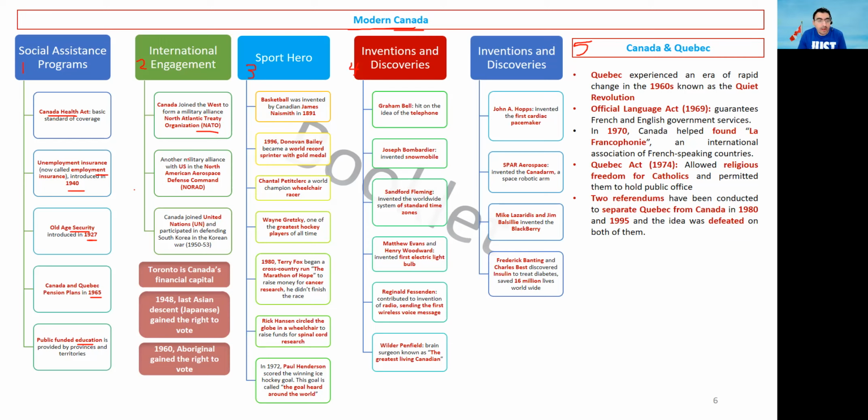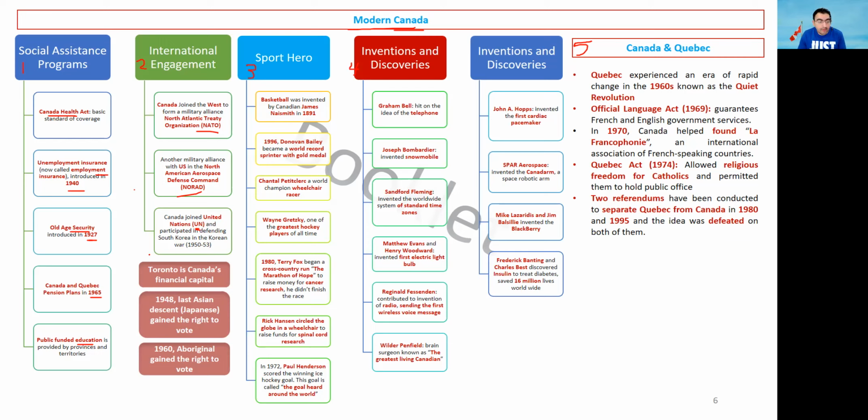Next agreement is another military alliance with the US, the North American Aerospace Defense Command, which is NORAD. This is a special agreement between the USA and Canada. And last but not least, Canada joined the United Nations and participated in defending South Korea in the Korean War between 1950 and 1953. The United Nations also includes some countries from Europe, besides the USA and Canada.